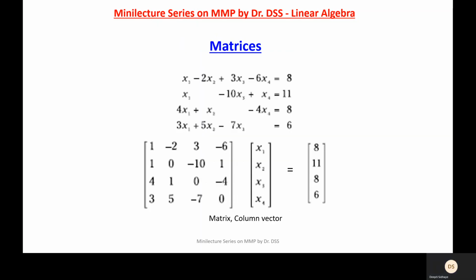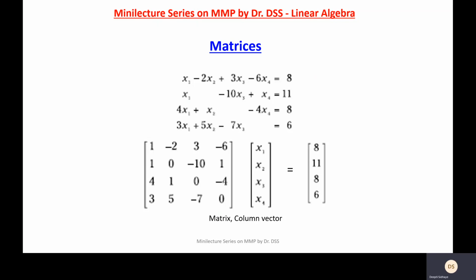Now, let us come to the next compact representation, which is one step ahead, in fact. We have seen linear equations. Now let us look at matrices. If you have an equation, you can further make it more compact by writing it in the form of matrices. Matrices are basically an array of numbers. You have rows and columns. What you see inside the square bracket is in fact a matrix.